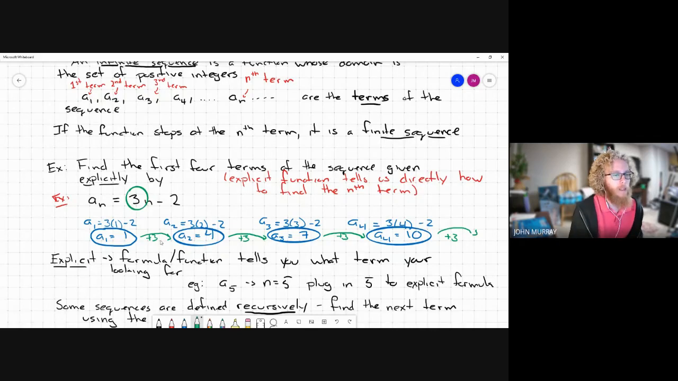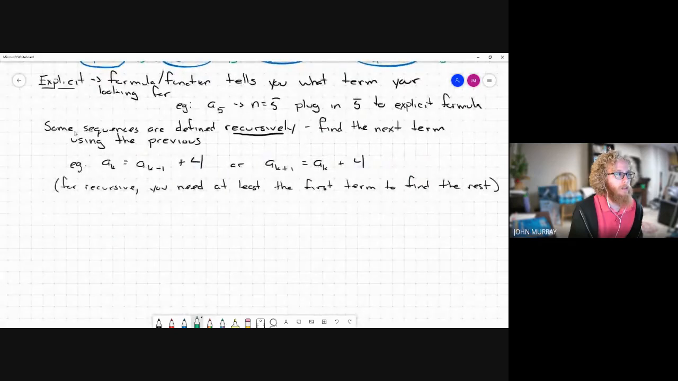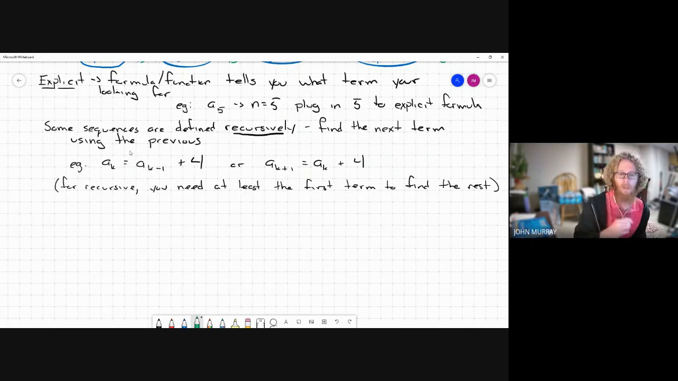But we can also define a sequence using the pattern. Okay, there we would say that a function can be defined recursively. So having a recursive function means that we find the next term using the previous term.